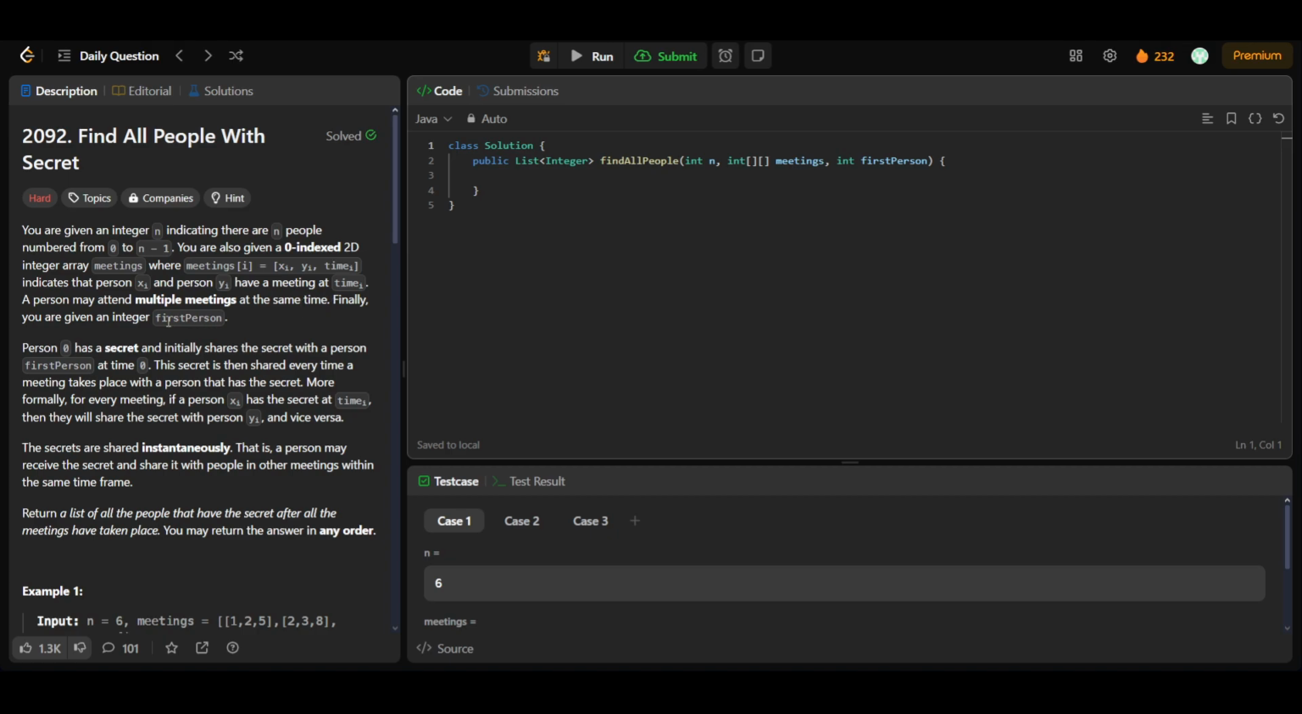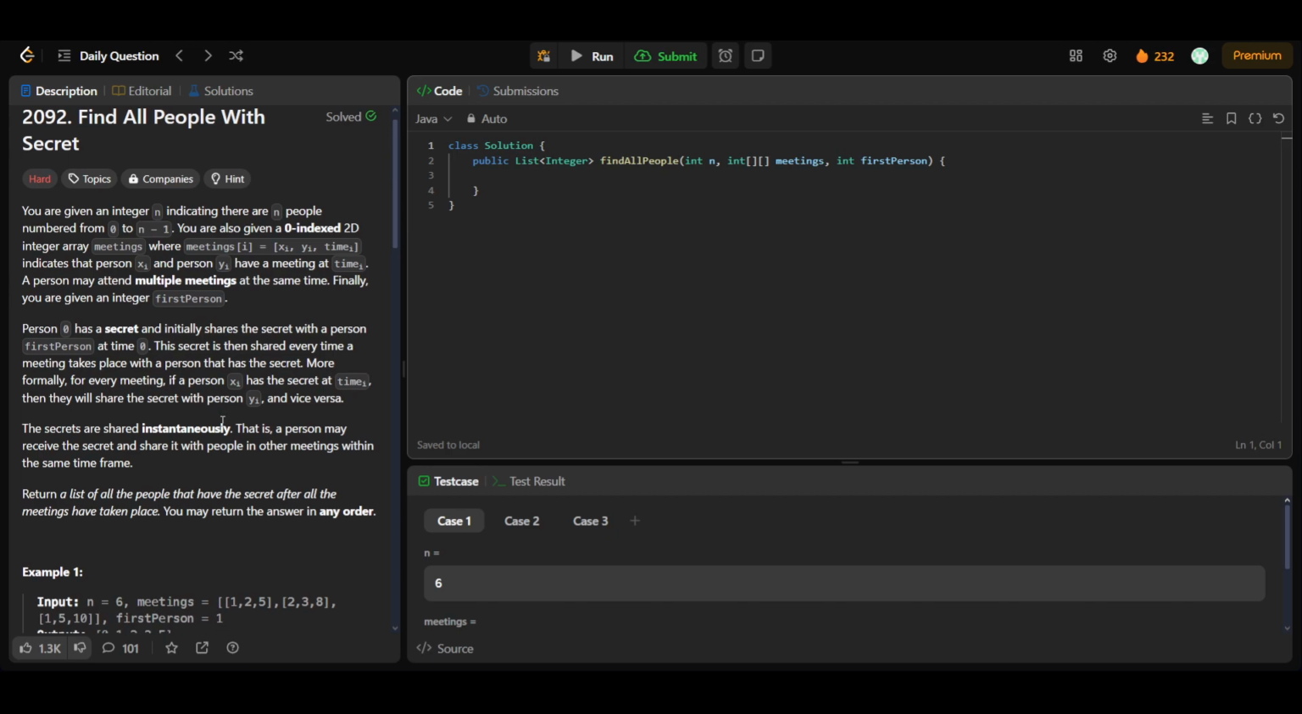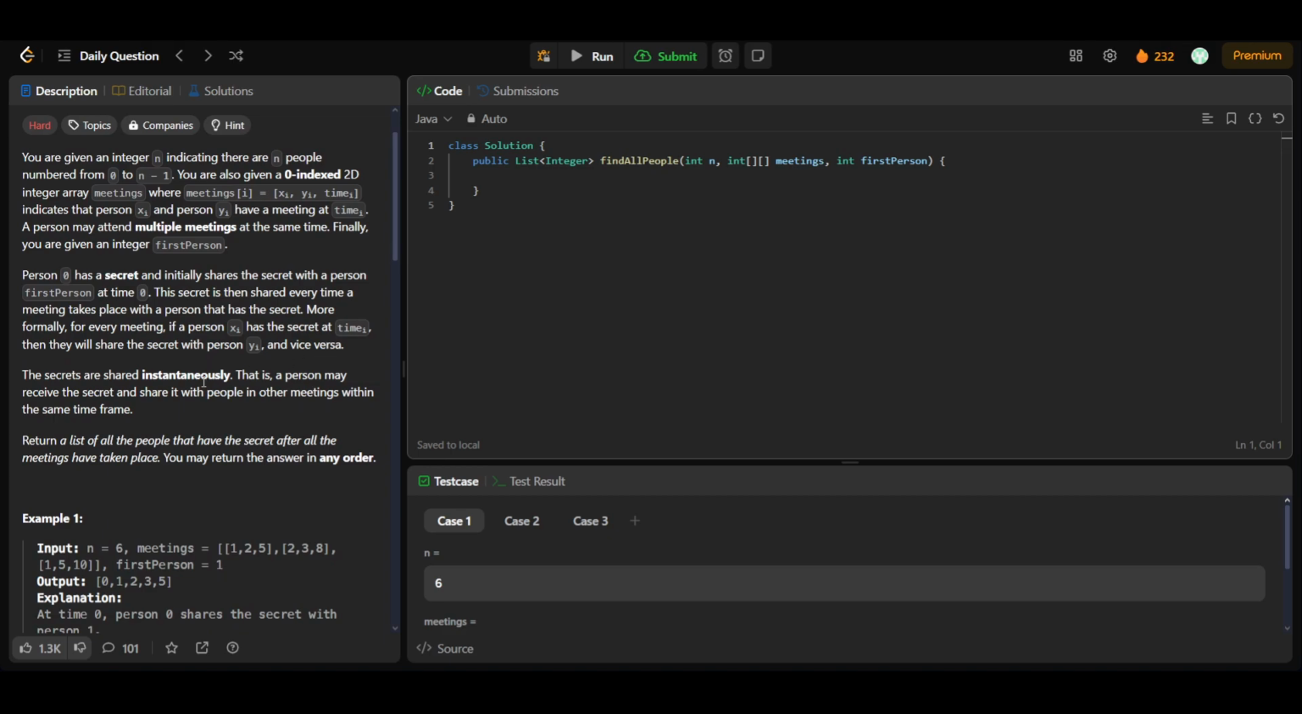the same time. We are also given an integer firstPerson, and the person 0 has a secret that initially shares with the firstPerson at time 0, and this secret is then shared every time a meeting takes place with a person that has the secret. More formally, for every meeting, if a person xi has the secret at time ti, then they will share the secret with the person yi and vice versa, and the secrets are shared instantaneously.